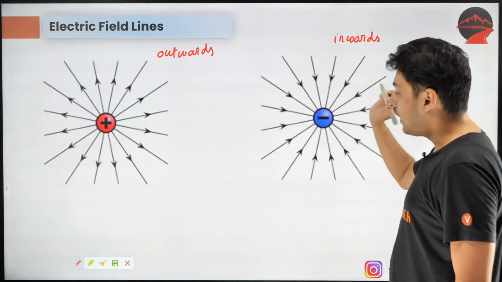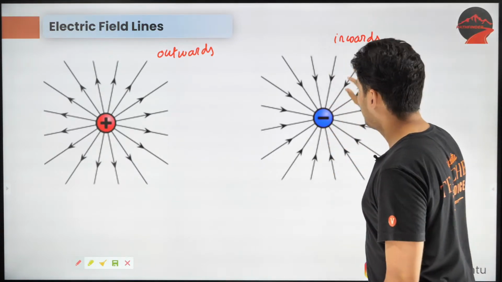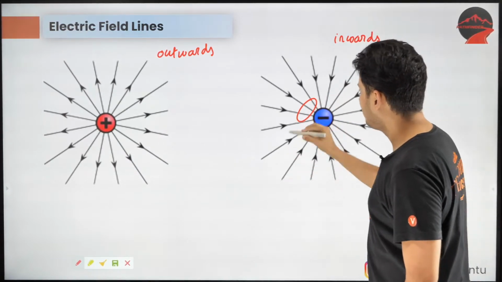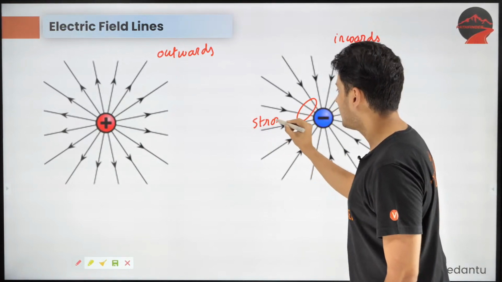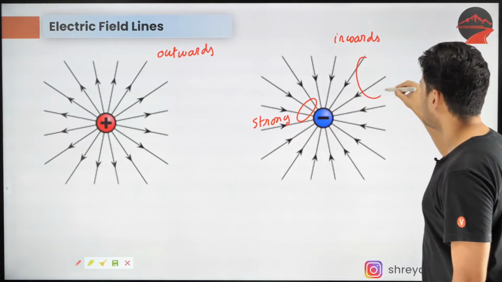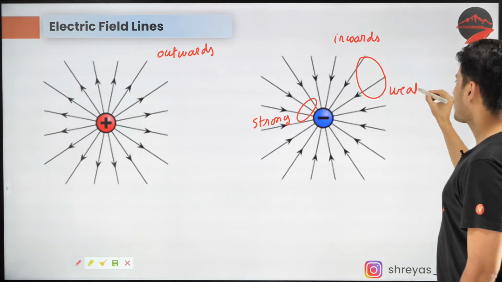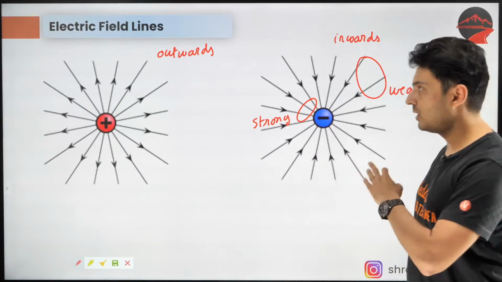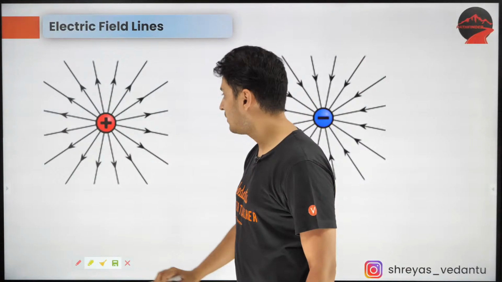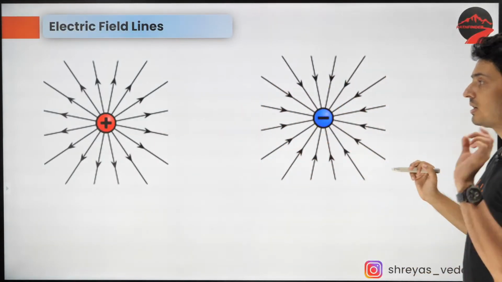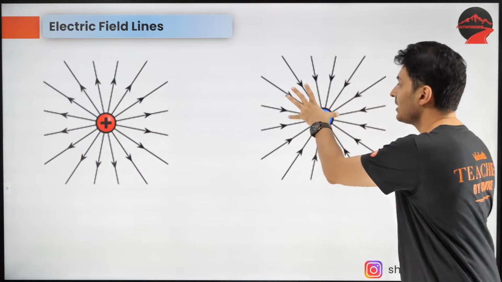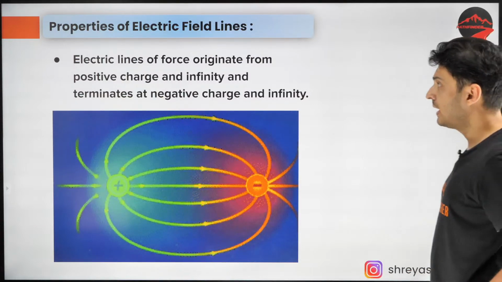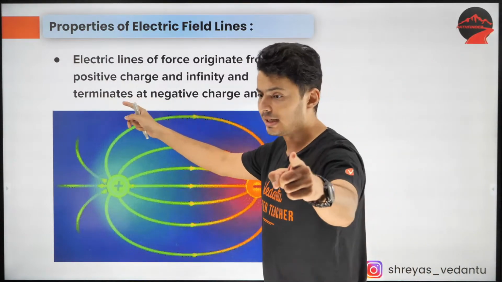Okay, cool. Now, understand that when you are close enough to the charge in this region, isn't the field very, very strong? And when you are far away in this region, it is weak. So all these are some interesting things that you can note down, and I'll be discussing all the pointers in detail now. So for now, you have seen the field lines due to a positive and a negative charge. The field lines will start from a positive charge, they end or terminate on a negative charge, and this is how it looks. Now, this is the first property that you should be writing down.